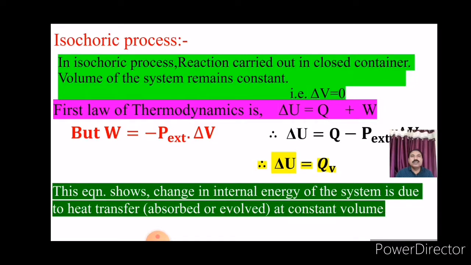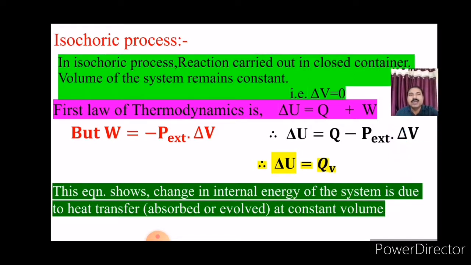The first law of thermodynamics is delta U is equal to Q plus W, but we know that W is equal to minus external pressure into delta V. Put this value in the first law of thermodynamics equation. Therefore, delta U is equal to Q minus Pext into delta V. Therefore, delta U is equal to QV,